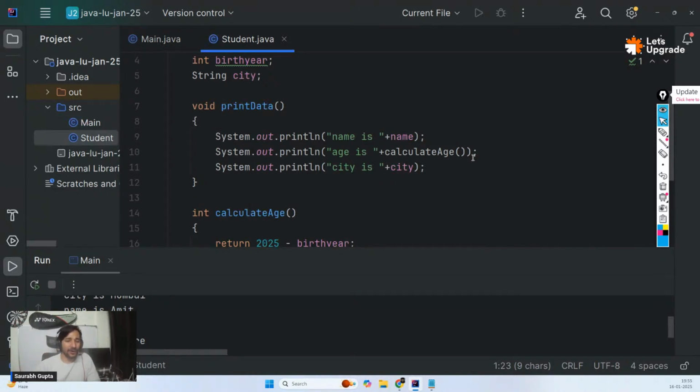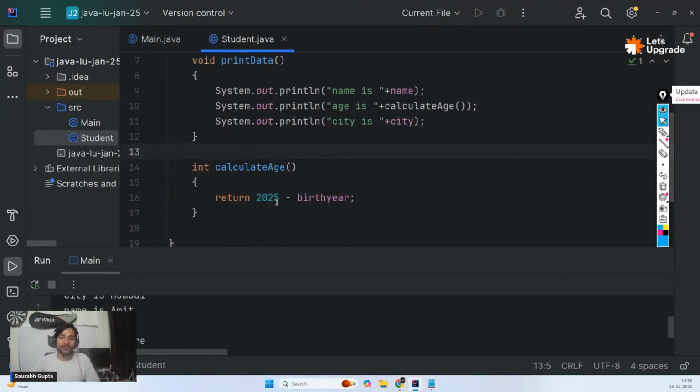Yes, for now the code is limited. Normally what you can do is you can fetch the system year, the current year, from the internet or from your system, from your computer as well. Right now I'm keeping it simple, but yeah, to make it real, you have to fetch the system year, the year from your computer.